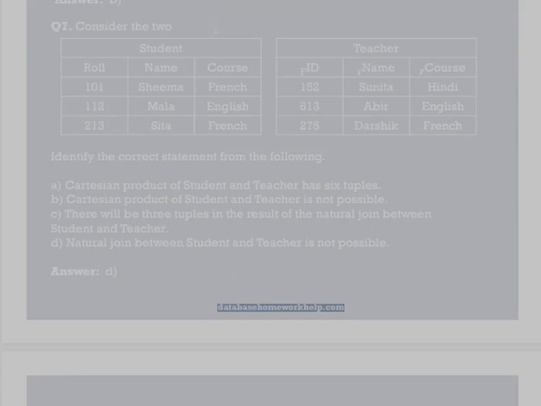Q8. Consider the following table. A. Branch equals address, salary 10,000, employee details. B. Branch equals address, salary 10,000, employee details. C. Branch equals address, salary 10,000, employee details. D. Branch equals address, salary 10,000, employee details. Answer C.